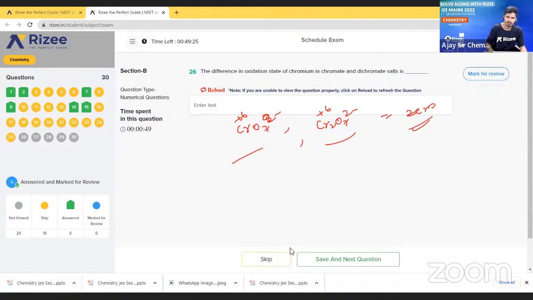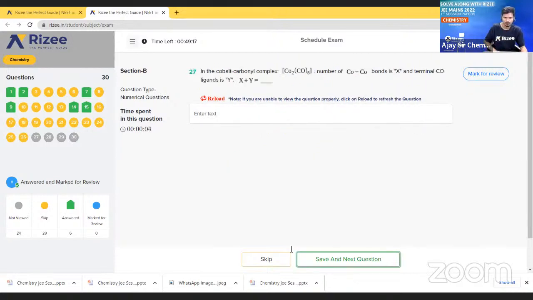Next question. In cobalt carbonyl complex, the number of cobalt bonds is X, and terminal cobalt ligands Y, and X plus Y is equal to how much? X plus Y is 7. So X is 1, and Y is 6. Now what is the structure actually?